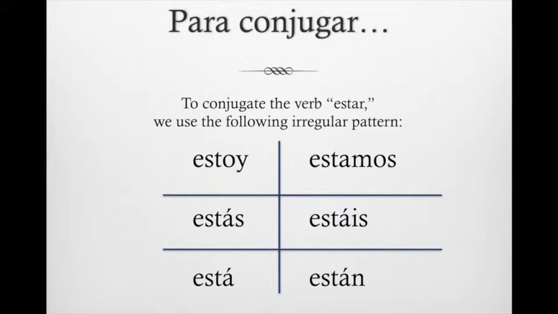A difference is, of course, in the yo form, we add a y to the end to make it estoy. You're also going to notice that the bottom 4 forms have accents while the top 2 do not. Those accents are very, very important.